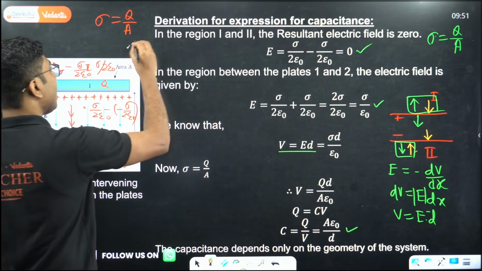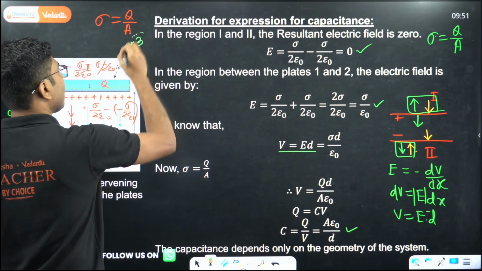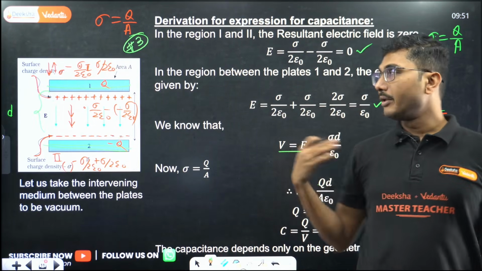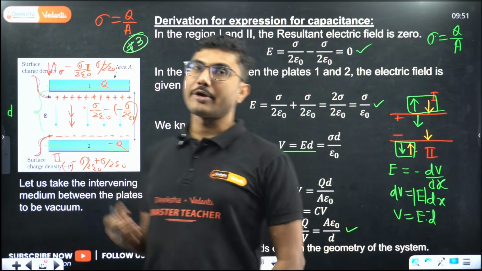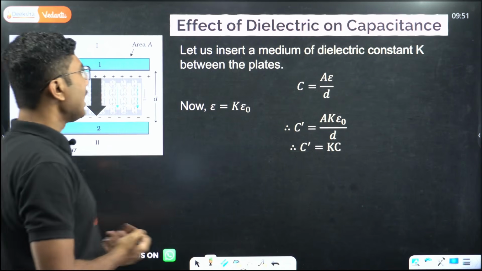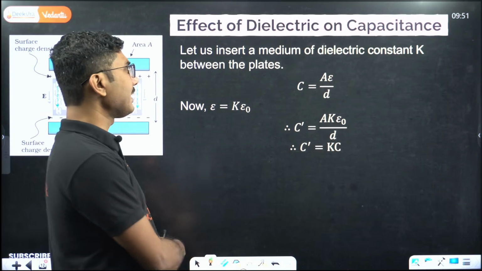This is a 3-mark question for your board exam, for your midterm, for your FA1, everywhere. This is one of the most important concepts, right? Now let's move on. Effect of dielectric on capacitance.